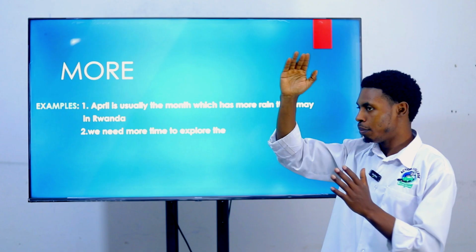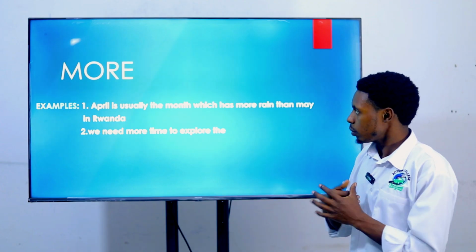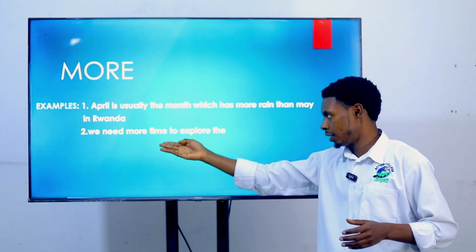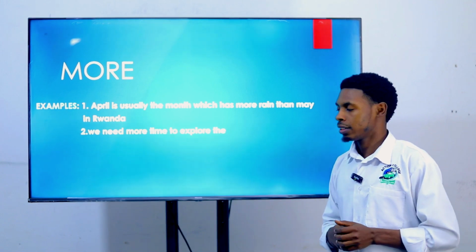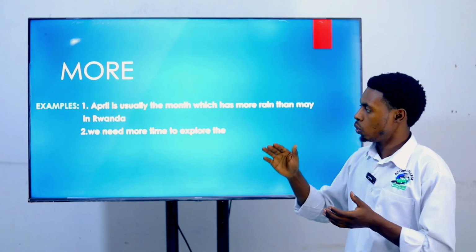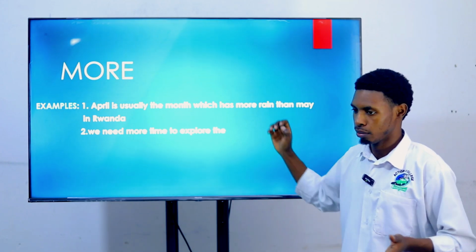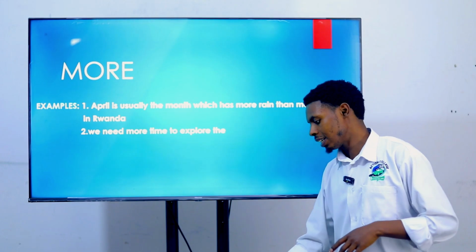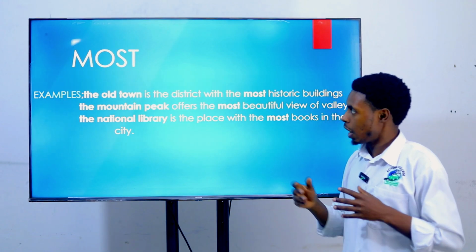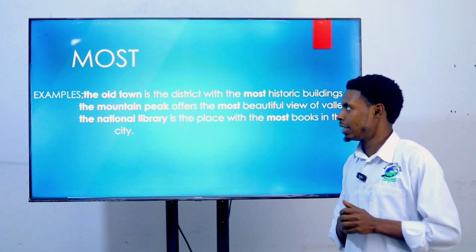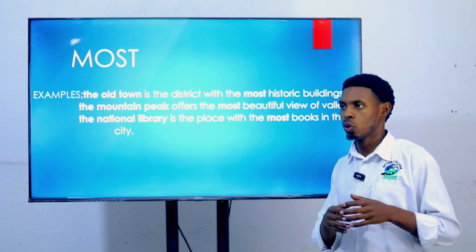So when you compare 2 things which are non-countable, right? It means that you are going to use more, right? It means a comparative of much. We need more time, right, to explore the city. And let's continue. Let's just jump on most. Most is just a comparative which is used to compare things.